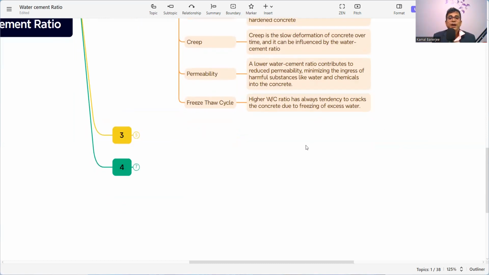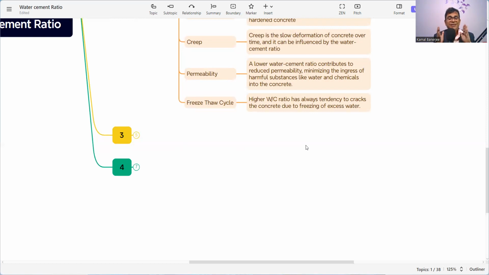Then permeability. A lower water cement ratio contributes to reduced permeability, minimizing the ingress of harmful substances like water and chemicals into the concrete. Now, if the concrete is permeable, moisture and sulfate ions, chloride ions, and other harmful ions can ingress into the concrete, and this will corrode the steel. If the steel corrodes, its volume will expand and the concrete will break.